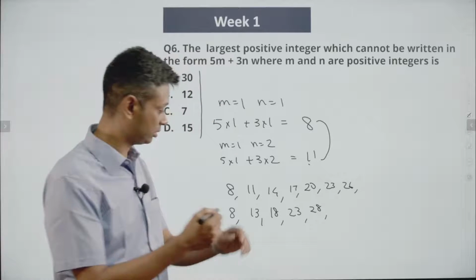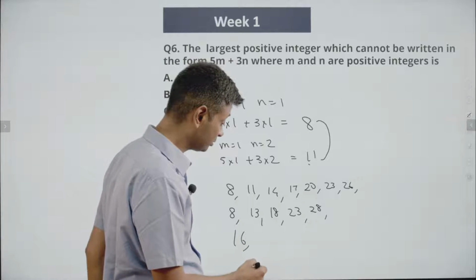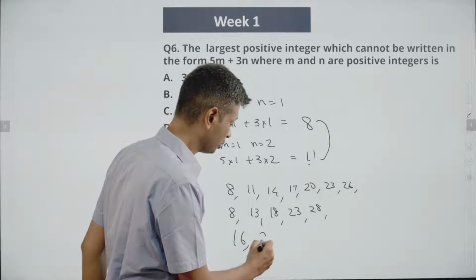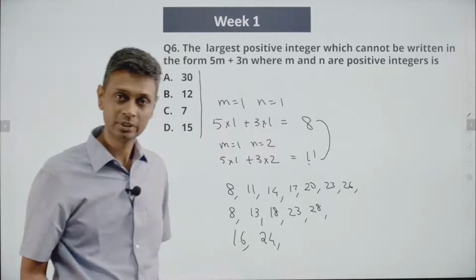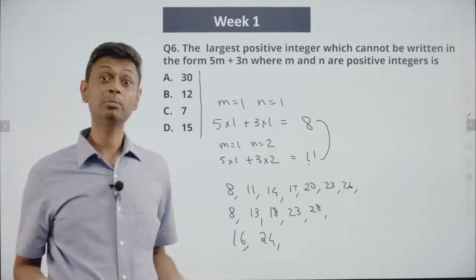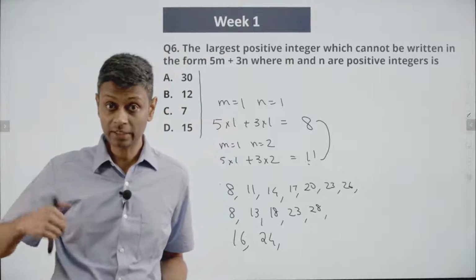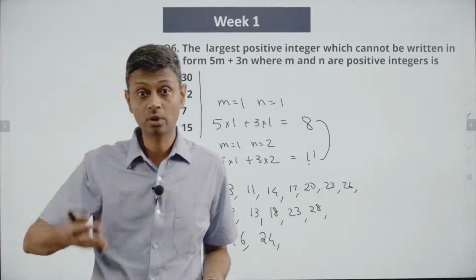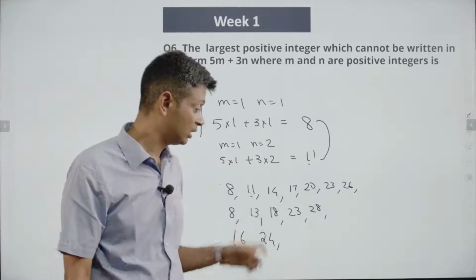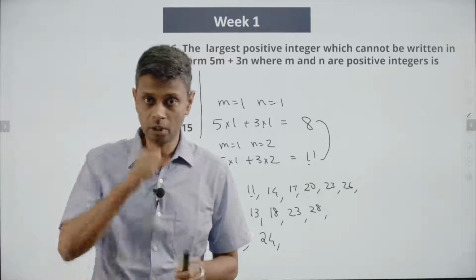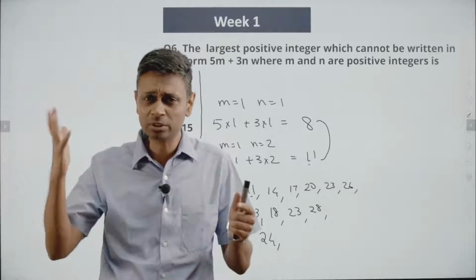3 3s and 3 5s. 3 into 3, 9. 3 into 5, 15. 24 is possible. If 8 is possible, any multiple of 8 is possible. 8, 16, 24, all of those are possible. If 11 is possible, any multiple of 11 is possible. So several numbers are possible.